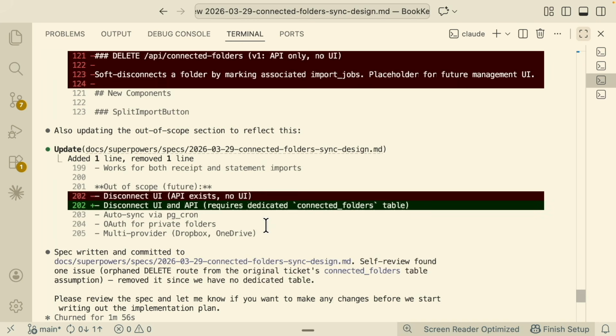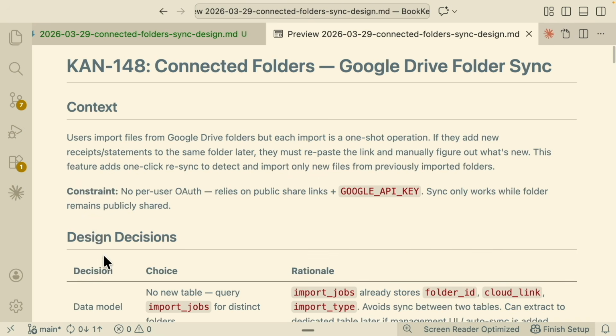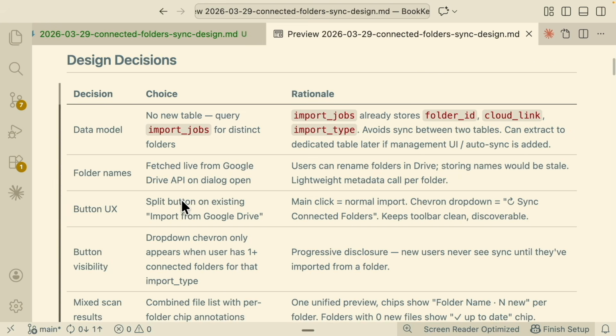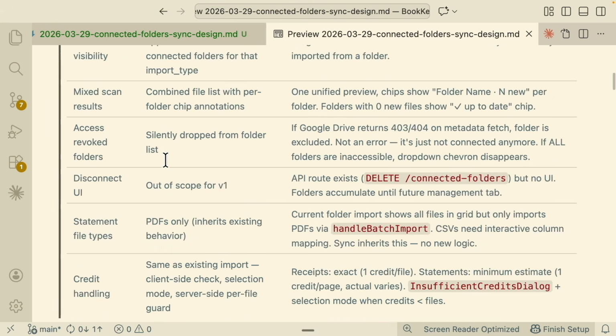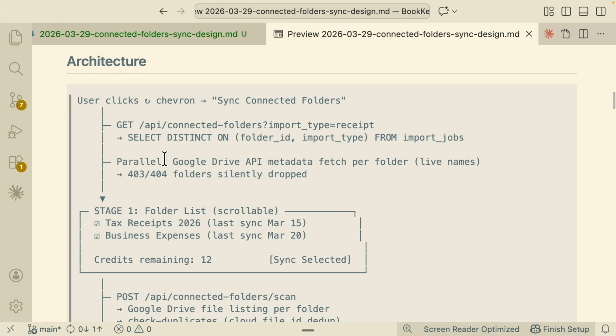So after it has done the brainstorming, here you can see it has created the spec inside of the docs folder. And if I open this, this is the entire spec. So first it has the title and also the context. And furthermore, we have our design decisions, as well as the entire architecture layout. So how the user is going to use it, right? So the user clicks on the sync connected folder button here.